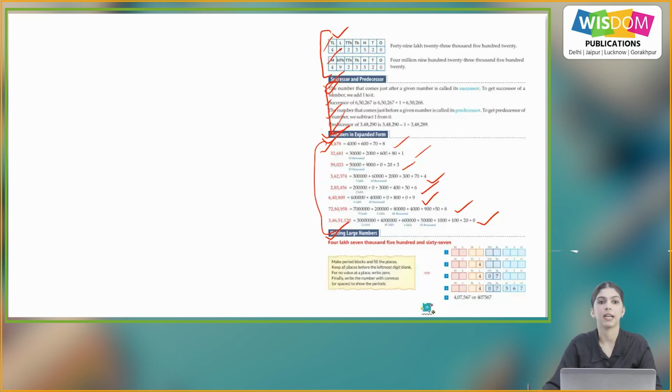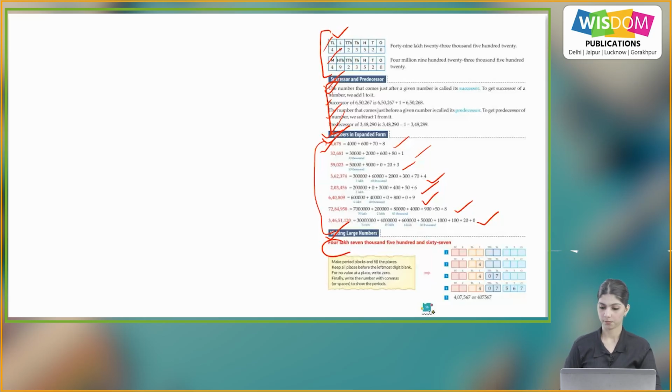Now we will see writing large numbers. 4,07,567. So how we will write it? Make period blocks and fill the places. Keep all places before the leftmost digit blank. For no value at a place, write 0. Finally, write the number with commas or spaces to show the period.